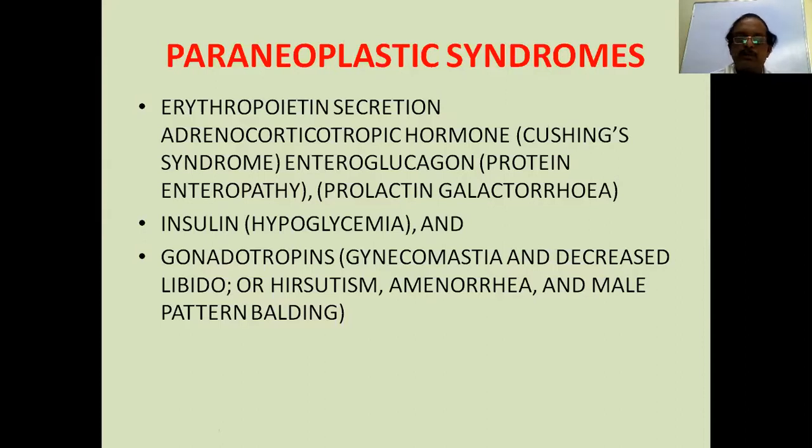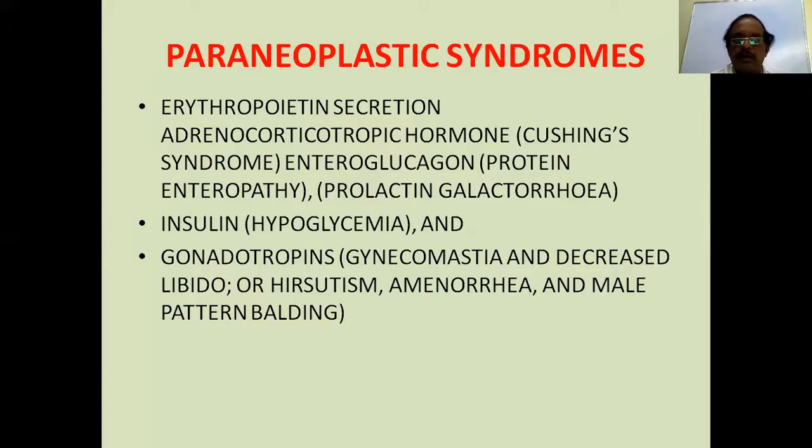Then one mention about the paraneoplastic syndromes. The renal tissue produces certain other things which produce the symptomatology. You all know that erythropoietin is produced by the kidney, and hypersecretion of erythropoietin leads to increased RBC count.